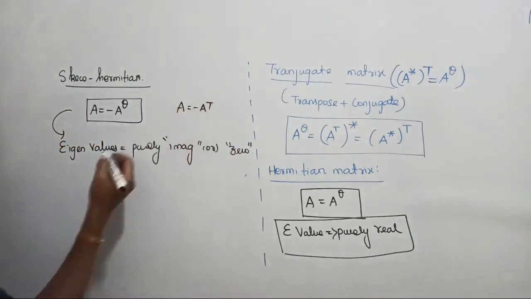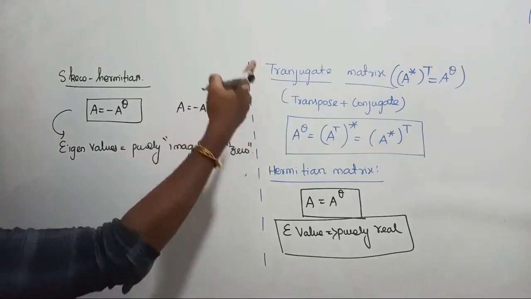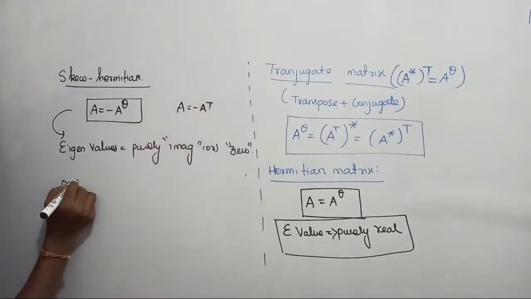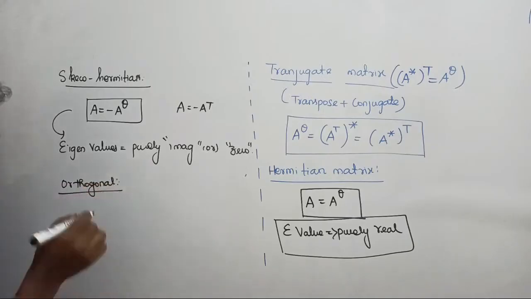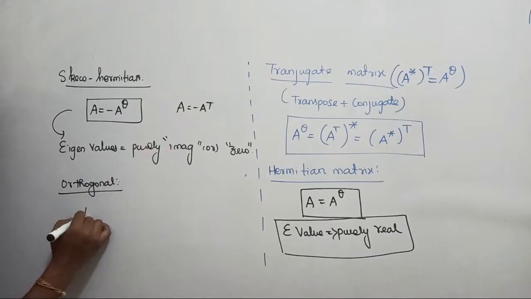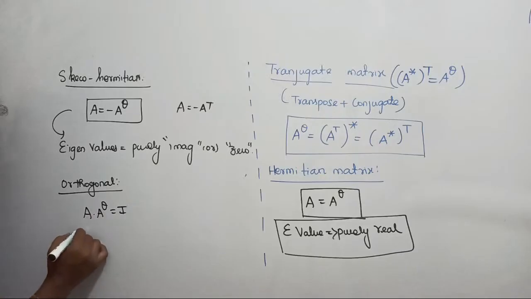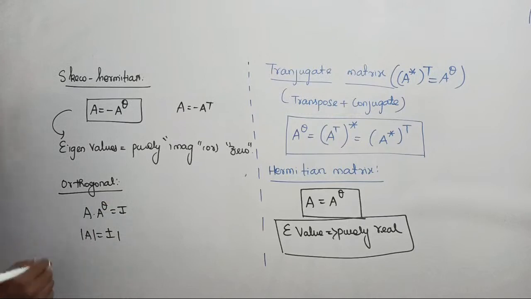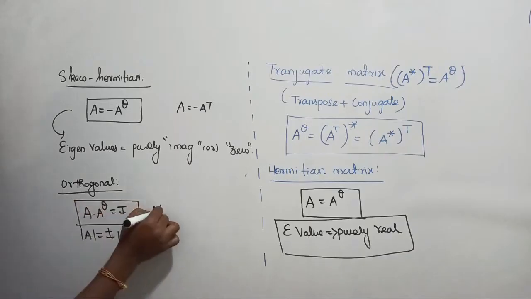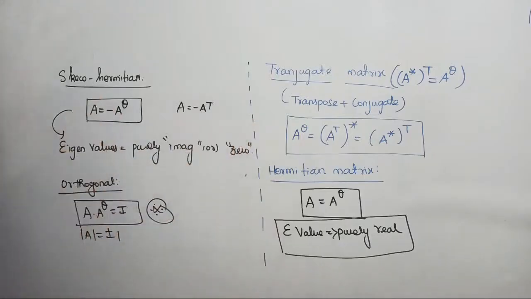Similarly, when we are looking at the conjugate matrix, we have to define orthogonality. If you want to talk about an orthogonal matrix, it is the same property that we saw for the real matrix. So A times A conjugate transpose will become I, such that the determinant also is plus or minus 1. You will come up with the same relation. Clear? Just do remember, that's enough. This is all about the conjugate matrix and symmetric matrix.